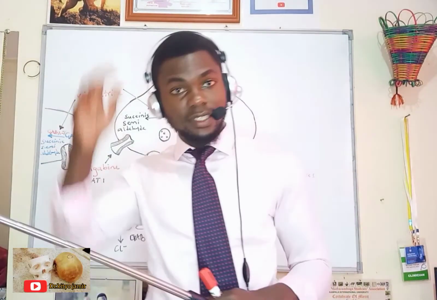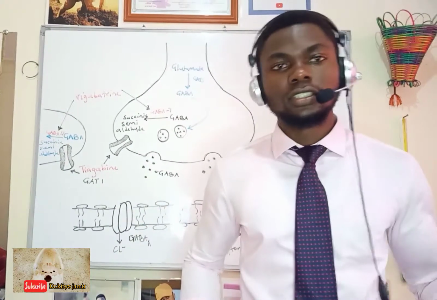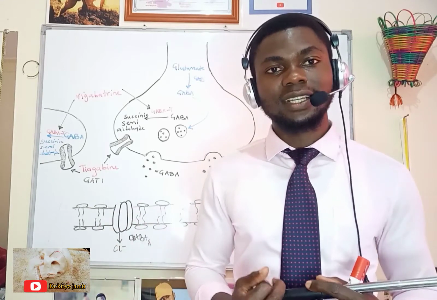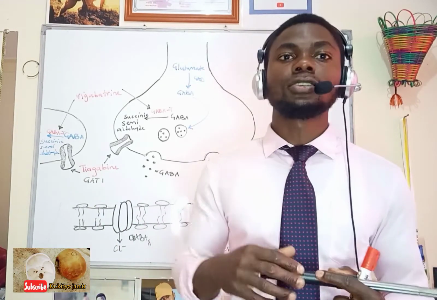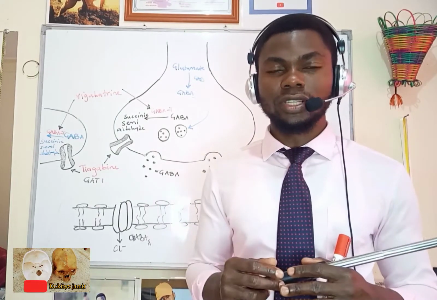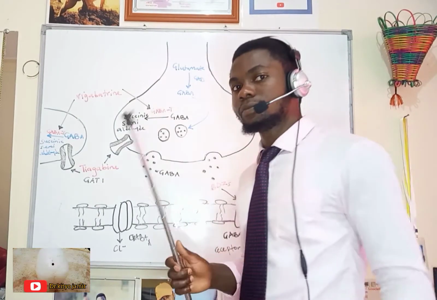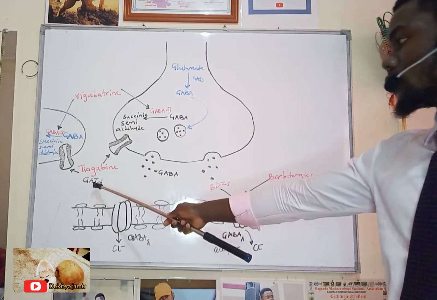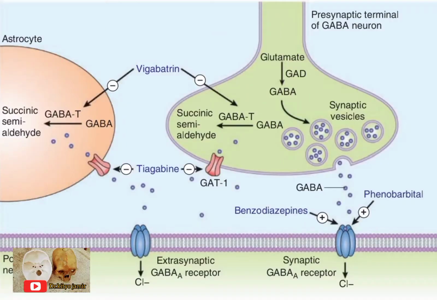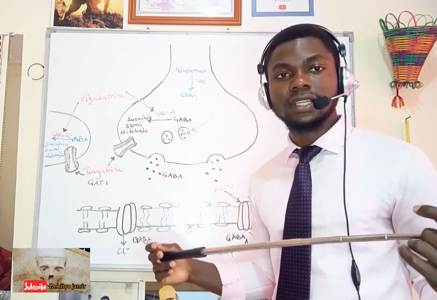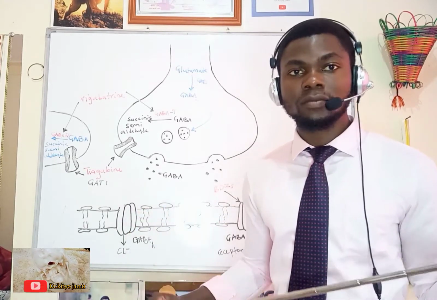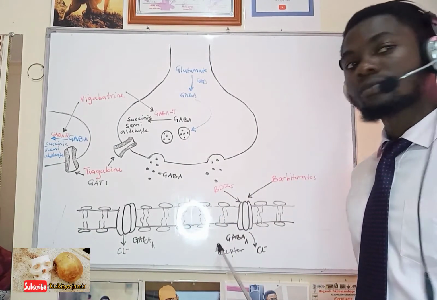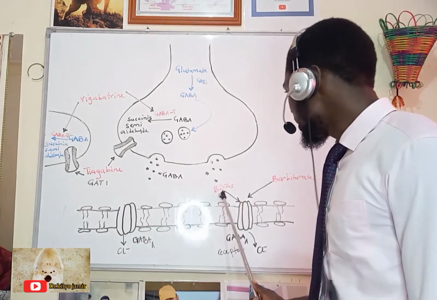So in this part, we are going to be looking at the anti-epileptic drugs which act on the inhibitory GABAergic synapse. In the first session, we looked at those which act on the excitatory glutamatergic synapse. Now here we have different types of drugs. We have those which act on GABA transporter 1. The drugs which act on this type of synapse are referred to as GABA potentiators. We are going to start with those which act on the GABA A receptor, and we have benzodiazepines and barbiturates.